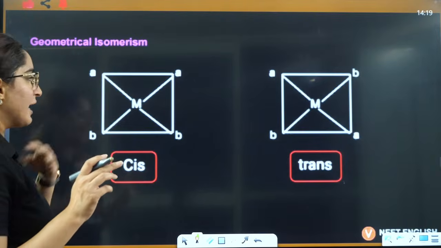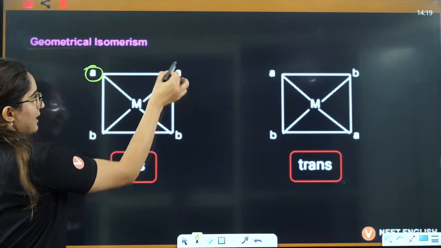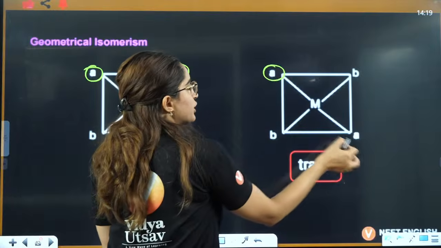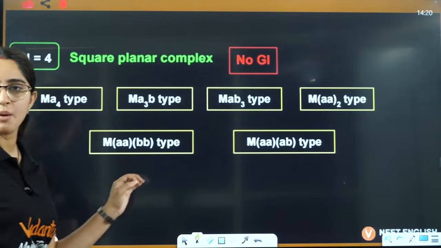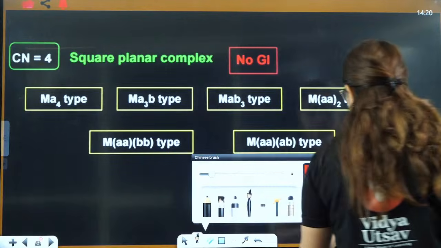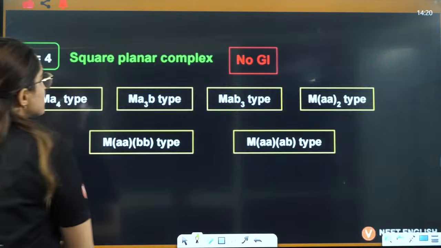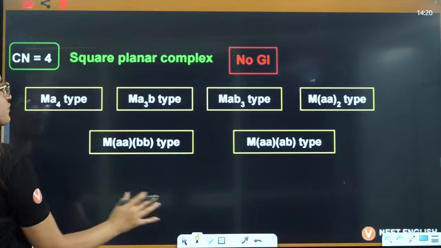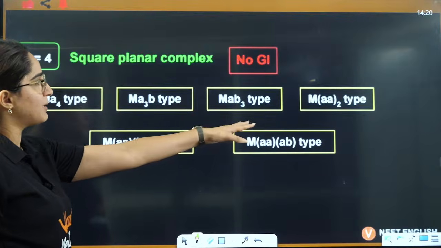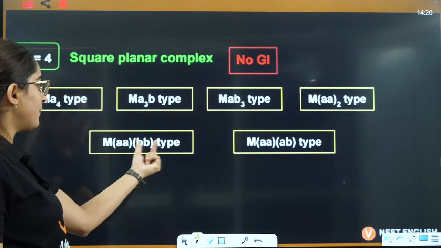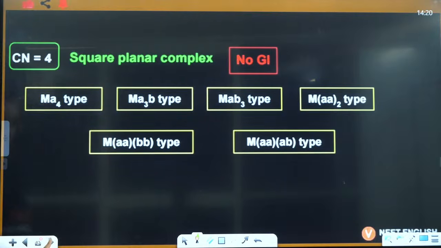Right now, see, in geometrical isomers, cis means when two are next to each other, and when two are opposite to each other, that is trans, right? Now, if you see for coordination number 4, what are the compounds that show geometrical isomerism always? These compounds will never show GI: Ma4, Ma3b, MaB3, MAA twice, MAABB, MAAAB, they will never show any geometrical isomer. Take a screenshot of this one.